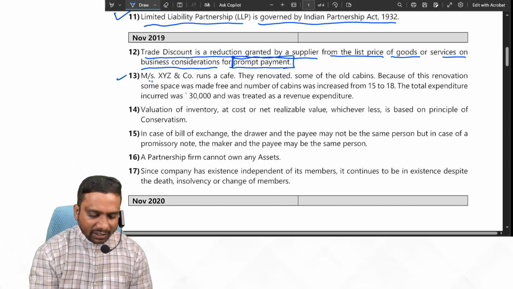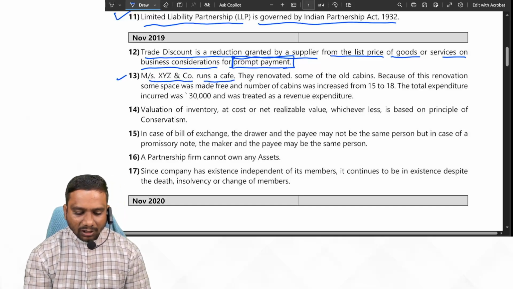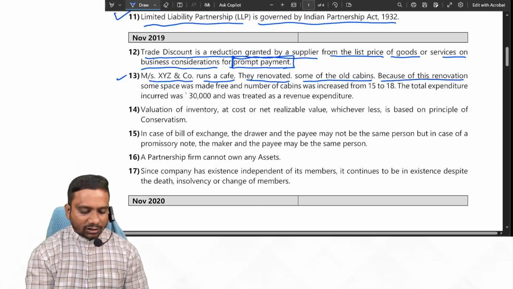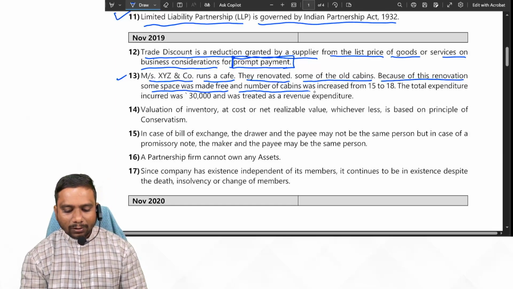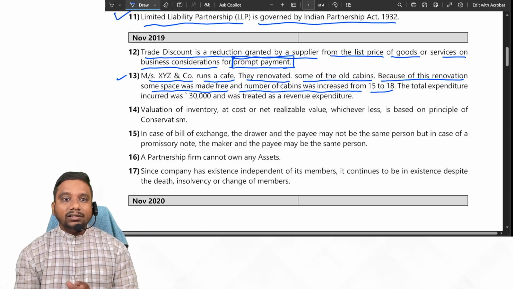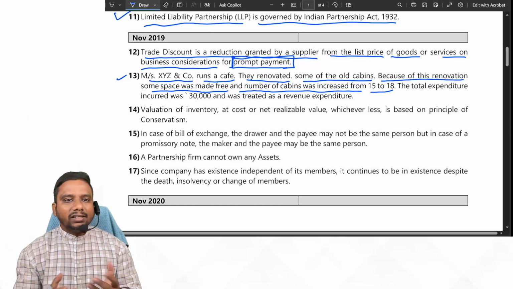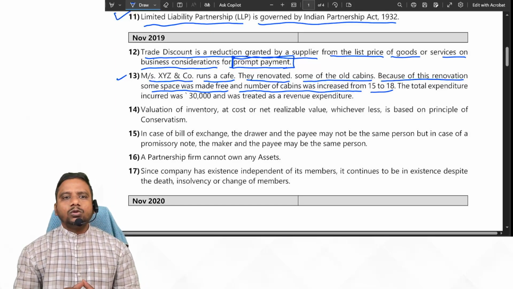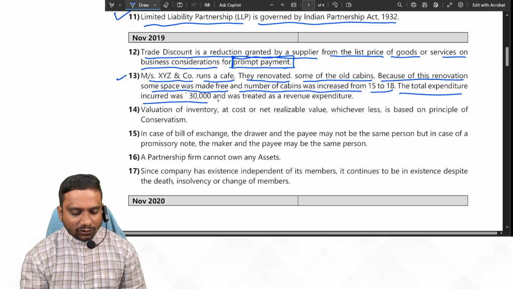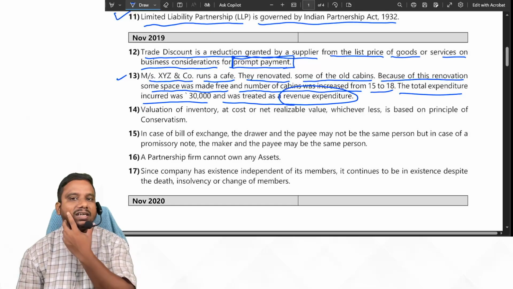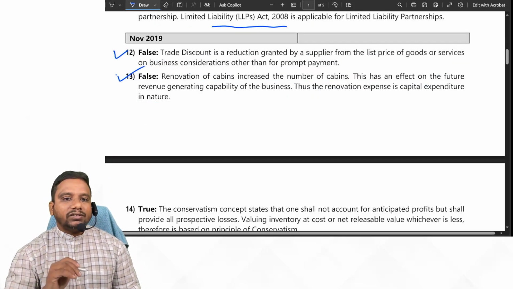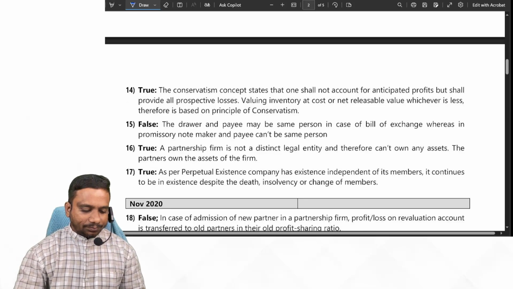Next one. XYZ company runs a cafe. They renovated some of the old cabins. Because of this renovation, some space was made free and the number of cabins was increased from 50 to 80, so the earning capacity of that space will increase. If any expenditure is incurred for earning capacity, it is capitalized. The total expenditure incurred was 30,000 and was treated as revenue expenditure. So the given statement is false, because it should be treated as capital expenditure.